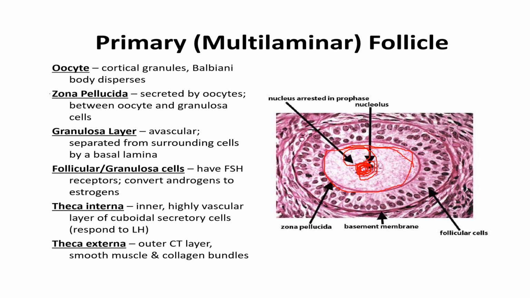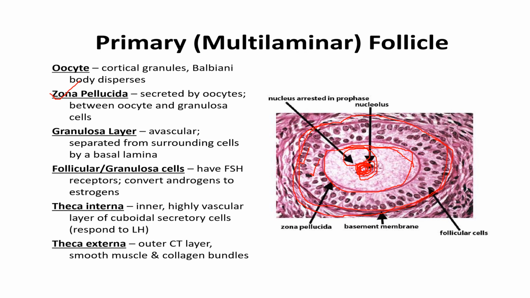This zona pellucida is secreted by the oocyte and lies between the oocyte and the granulosa cells. Beyond the zona pellucida we have the granulosa cell layer, which is separated from the outside stromal layer by the basement membrane.